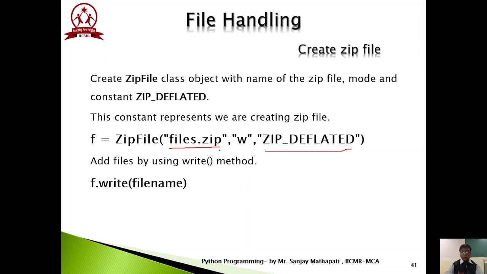Whenever we create a zip file, how do we add files to it? This zip file is nothing but a container. Inside that, if I would like to add files, I have to use f, the ZipFile object, dot write method, and the name of the file. You can execute this line multiple times so that all the files get added into files.zip.